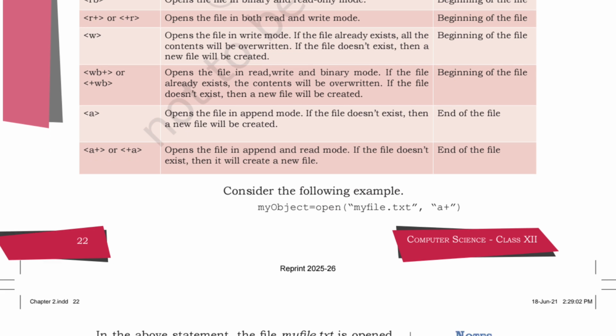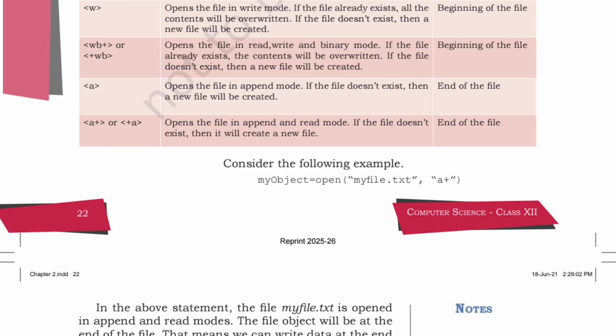Okay, now consider the following example. My object is equals to open myfile.txt, A plus. Okay, so you have to open it. Example, my object is equals to open, then myfile.txt. Okay, you have to consider a text file and then appending something to that text file.